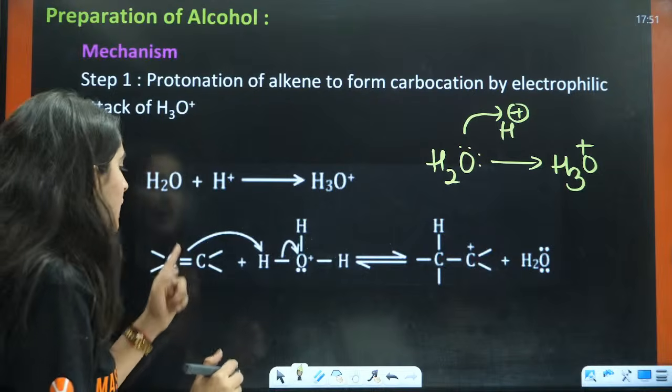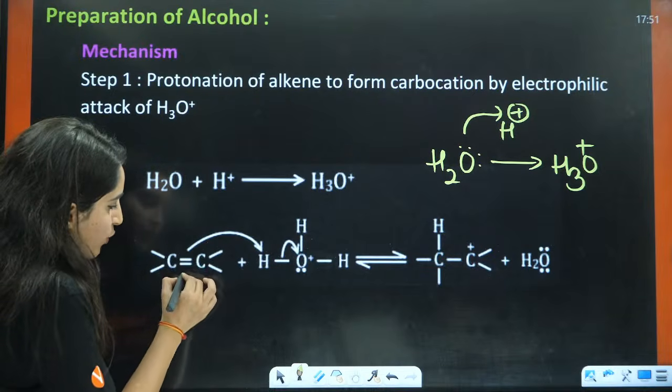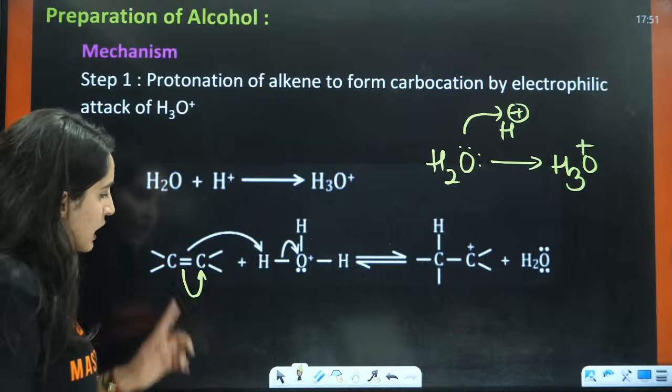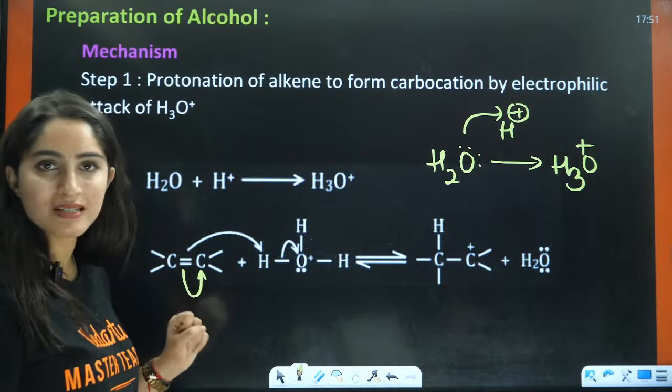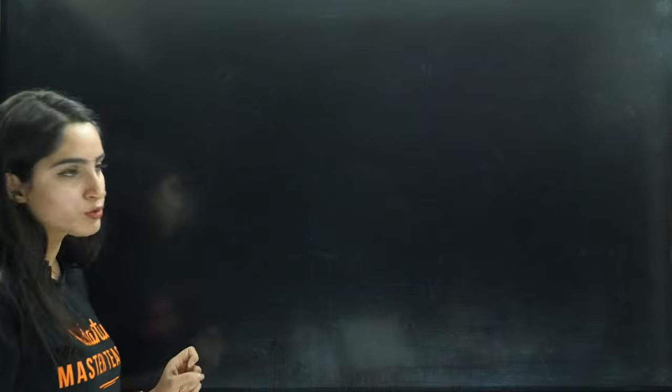How carbocation? Because in this case, the electrons are going to jump on one side. For example, the electron jumped on this carbon, right? The electron jumped on this carbon.